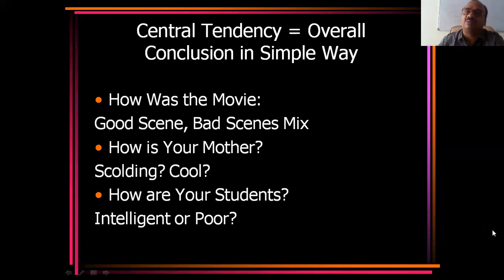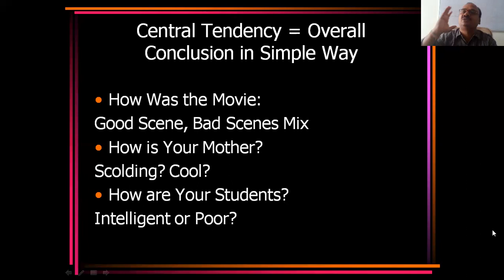You saw the movie and your friend came and asked how was the movie. In the movie there will be good scenes and bad scenes, a mix of both. So you are taking the average of the film. Finally, in one word, you say either it is a good film or a bad film. Like that, you have to conclude in one way. You cannot explain first scene is good, second scene is bad, third scene is good, fourth scene is bad. Overall impression is nothing but central tendency. That's it. Actually, that is the real meaning of central tendency.